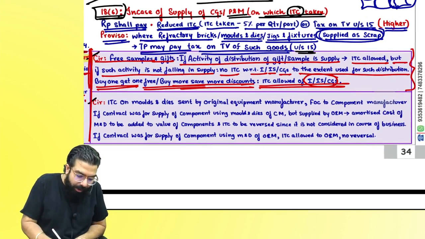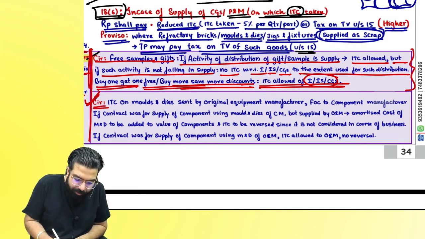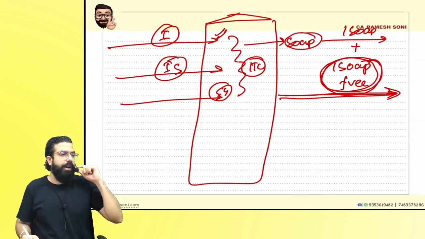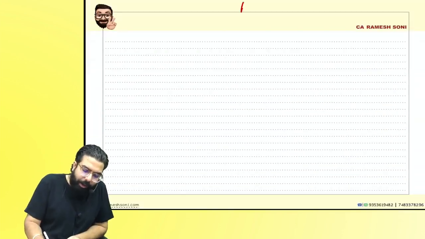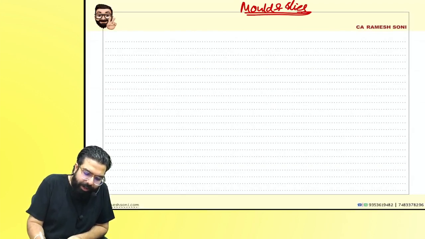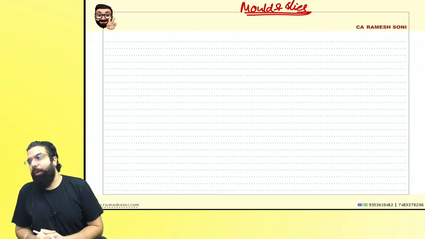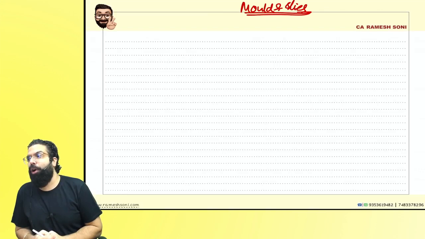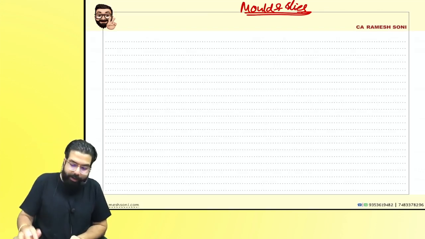Next, everyone, the circular with respect to molds and dies. Let's go ahead and understand molds and dies. People asked the government, sir, I am giving a mold and die to my job worker, and he is making something and giving it to me. Sir, we did not understand anything.